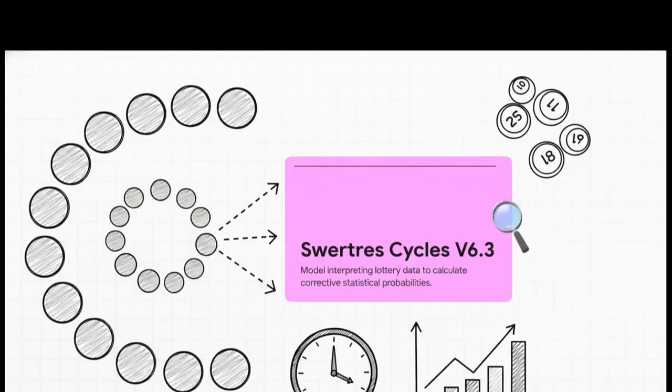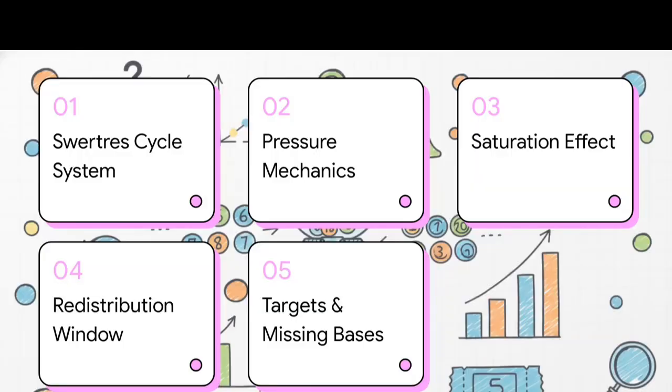To really get this, we've got to speak their language first and define the system using its own advanced terminology. The 22 Swertres Cycles System V6.3 is described as an adaptive intelligence model. It interprets high-frequency transitional lottery data to calculate what these analysts call corrective statistical probabilities. Okay, what does that actually mean for us? In plain English, we're looking at a mathematical framework that groups numbers into 22 distinct cycles. It then constantly tracks the behavior, the gaps, and the frequency of those cycles to try and forecast what is mathematically, quote-unquote, overdue.